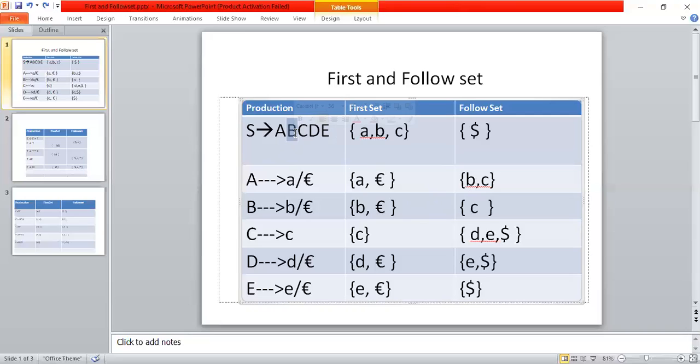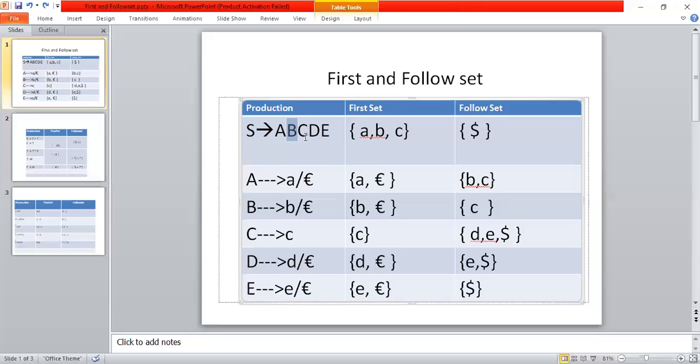Now the grammar is S tends to A, C, D, E. Means the follow set of A is nothing but the first set of C. So what is the first set of C? It is nothing but c, right? c in the follow of A. So now the follow set of A is over.